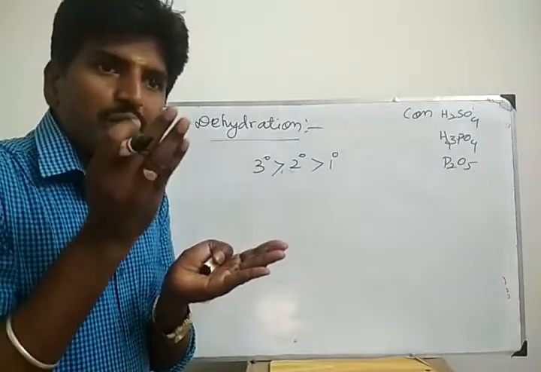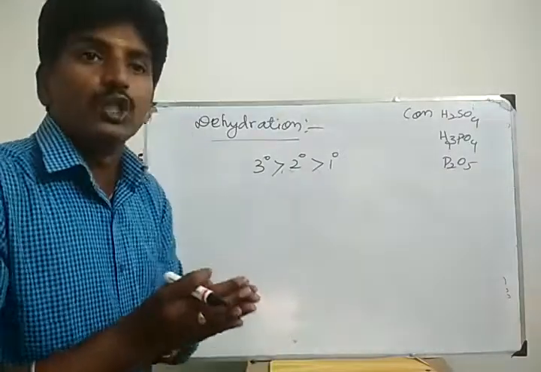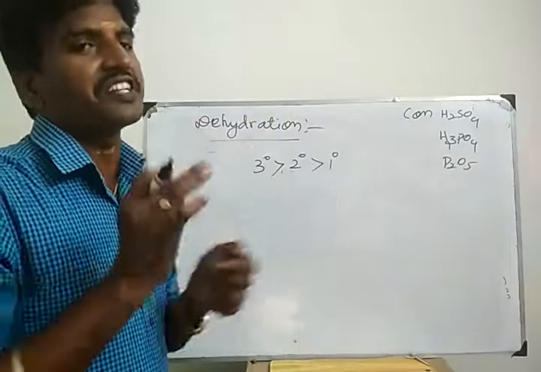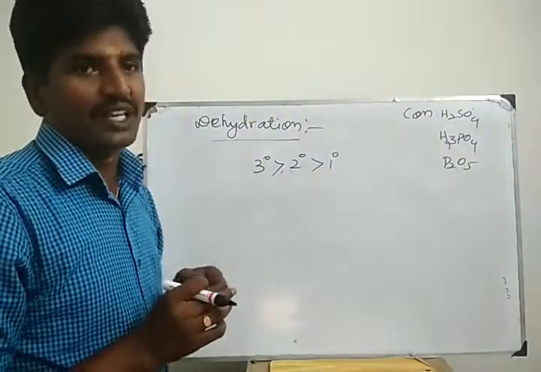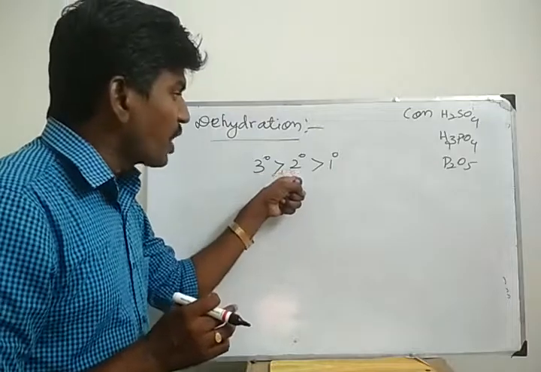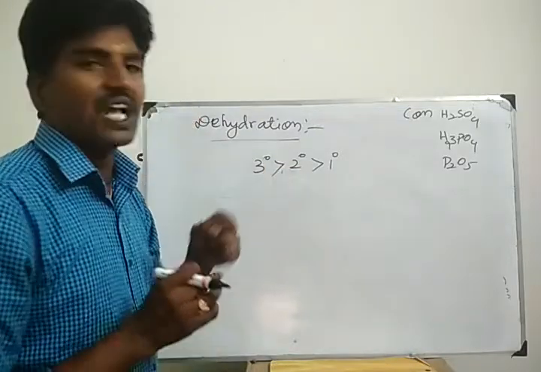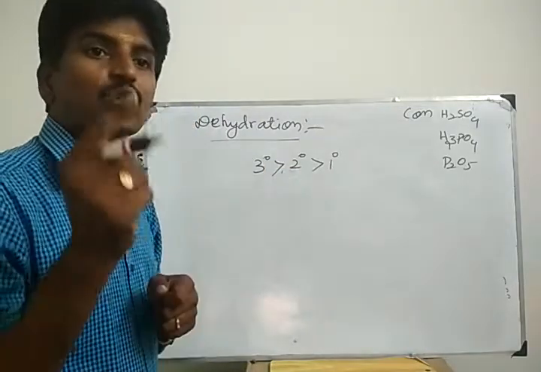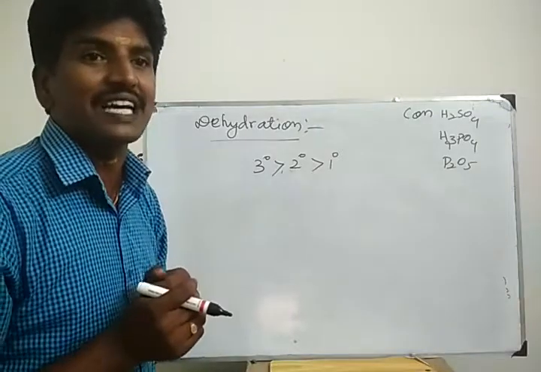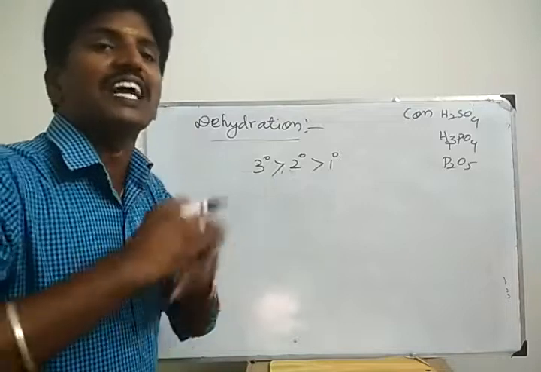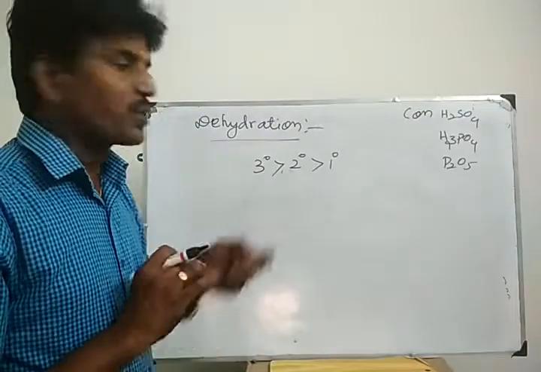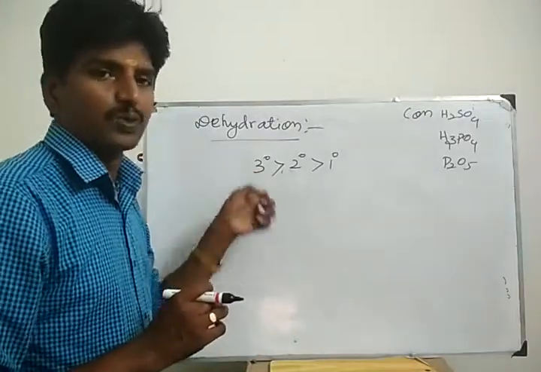So if you want to do dehydration in primary alcohol, you have to add a strong dehydrating reagent. Which one is a strong dehydrating reagent? Concentrated sulfuric acid. Next, if you want to do dehydration in secondary alcohol, you can add 85% orthophosphoric acid. Tertiary alcohols easily undergo dehydration, so you can add 20% orthophosphoric acid.